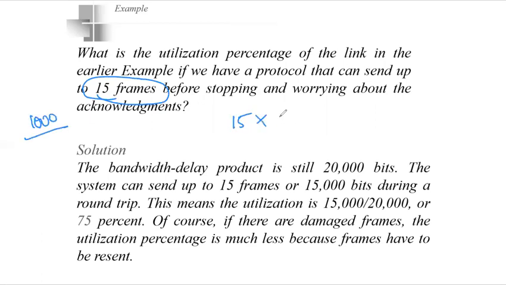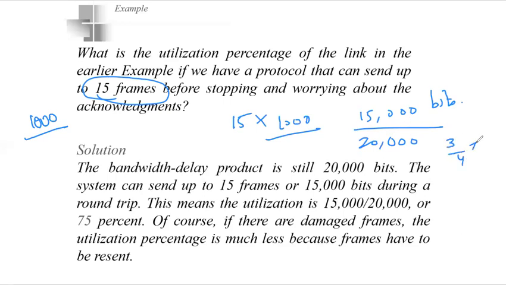So 15 into 1000, right? It can send up to 15,000 bits in the channel. The bandwidth delay, because we are considering the earlier example only, is 20,000 bits, and the system can send up to 15 frames or 15,000 bits during a round trip, right? So this means the utilization is 15,000 by 20,000, as we did in the earlier example. This will be equal to 3 by 4, and in percentages it will be 75%. So 75% utilization is being done.